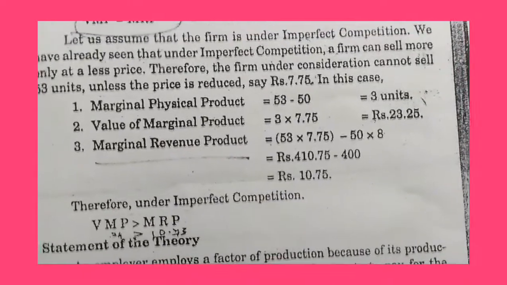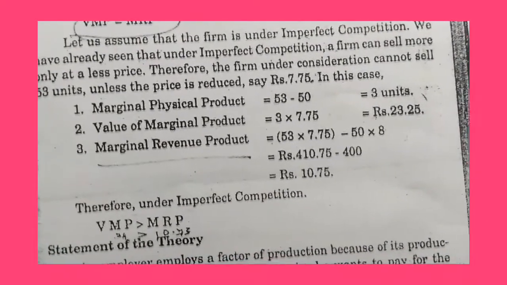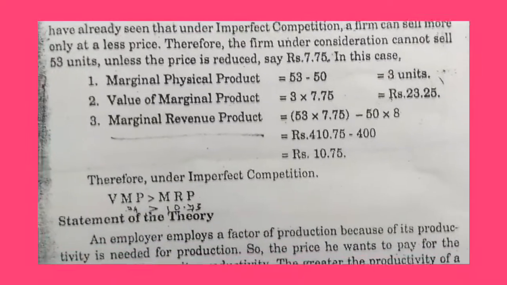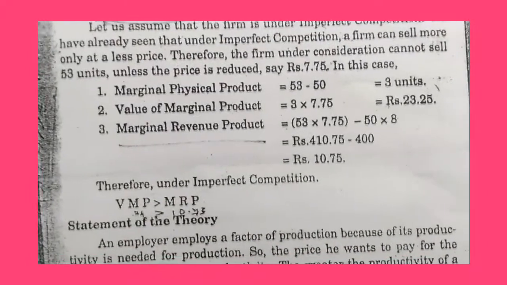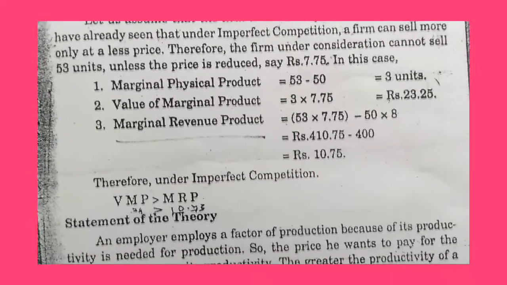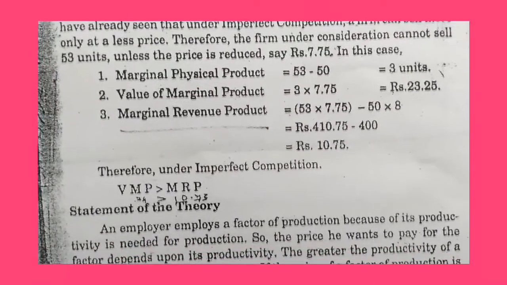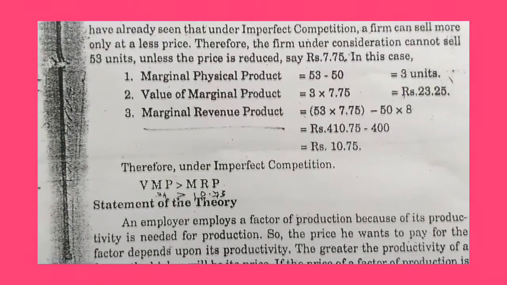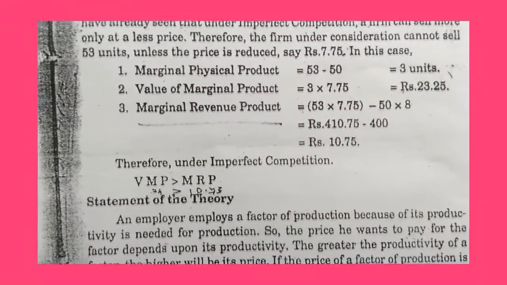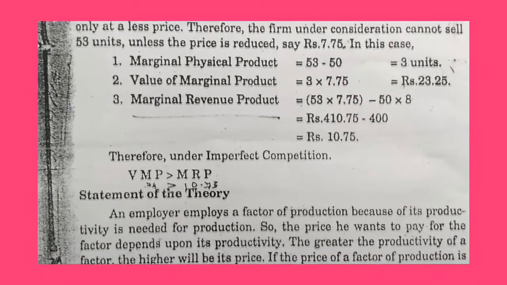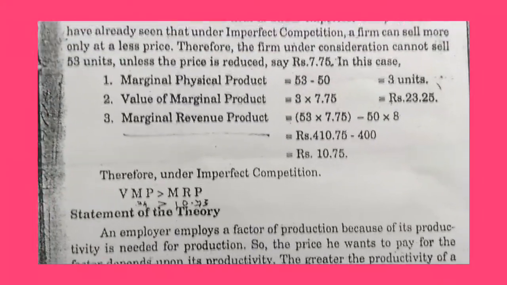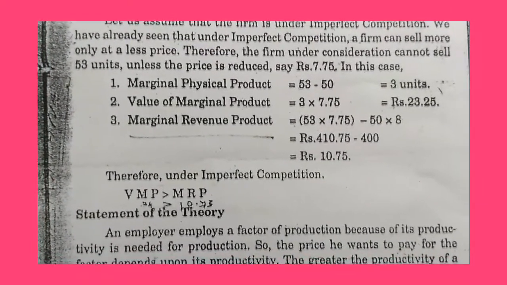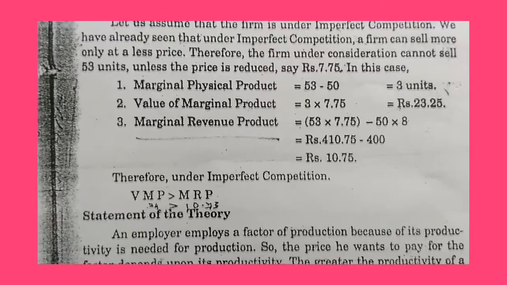Let us assume that the firm is under imperfect competition. We have already seen perfect competition. Under imperfect competition, the firm can sell more only at a lower price. Therefore, the firm under consideration cannot sell 53 units unless the price is reduced. In perfect competition, there is no need to reduce the price in order to sell more commodity. Under imperfect competition, the firm has to reduce the price.